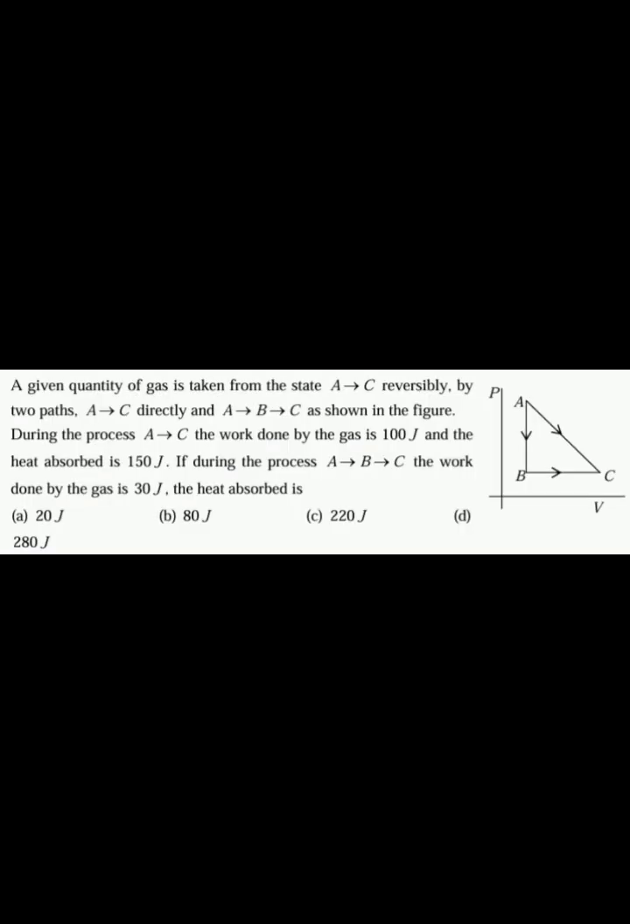The next question is, a given quantity of gas is taken from the state A to C reversibly by two paths, A to C directly and A to B to C, as shown in the figure. During the process A to C, the work done by the gas is 100 joule and the heat absorbed is 150 joule. If during the process A to B to C, the work done by the gas is 30 joule, then the heat absorbed is dash.